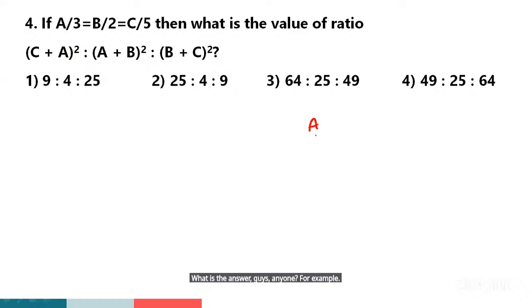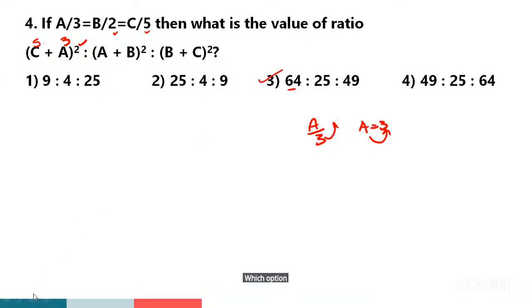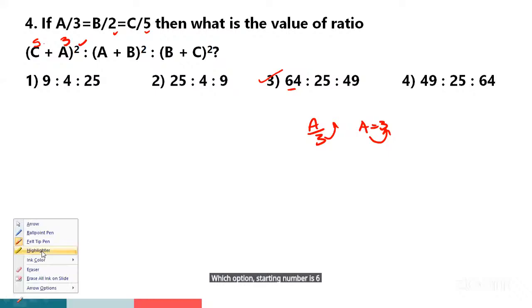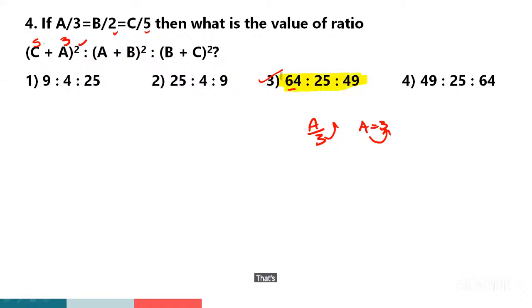Yes, very good. A by 3, okay, A by 3 we take to the other side. Then what happens? A is equal to 3. It means A value is how much? 3. B value is how much? 2. C value is how much? 5. And substitute here. C value is 5, A value is 3. 3 plus 5 is 8. 8 square is how much? 64. Go through option verification. Which option's starting number is 64? That option is the right answer, guys. Here only one option is there, starting number is 64. That's why option 3 is the right answer. Don't calculate the remaining numbers. I think it's a waste of time.